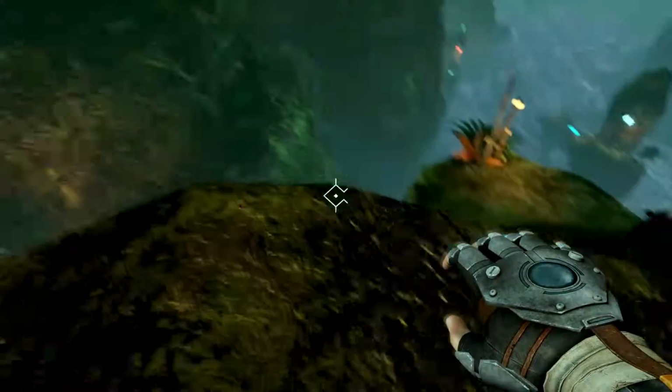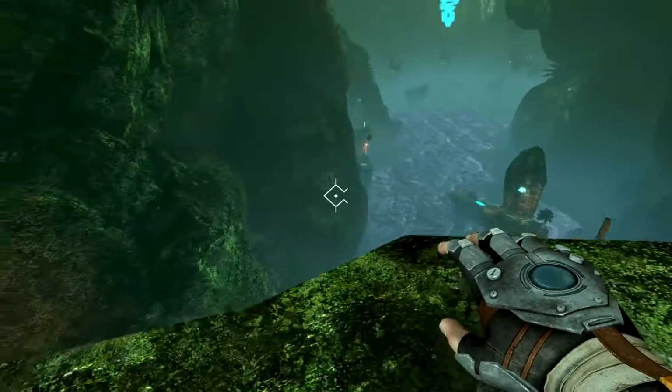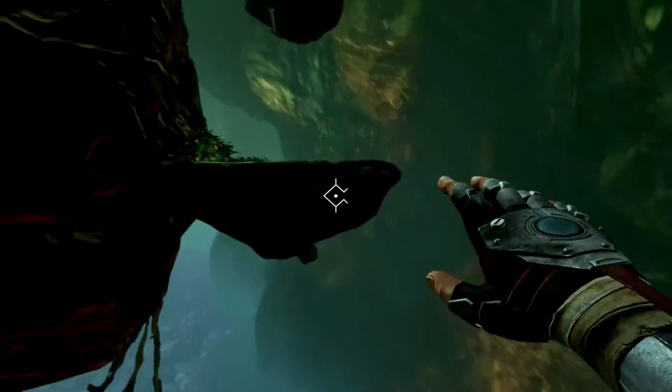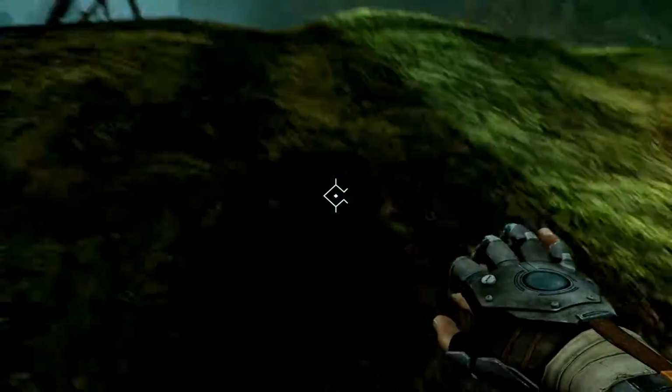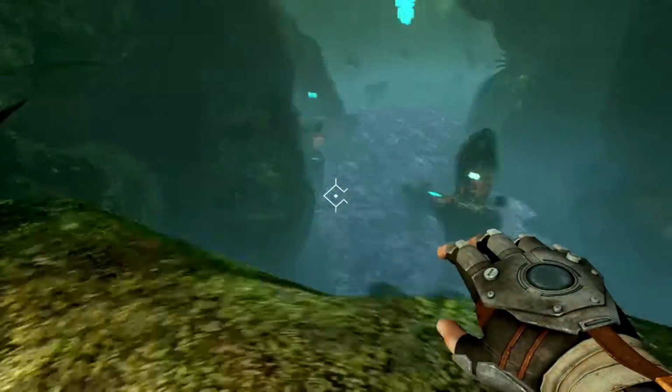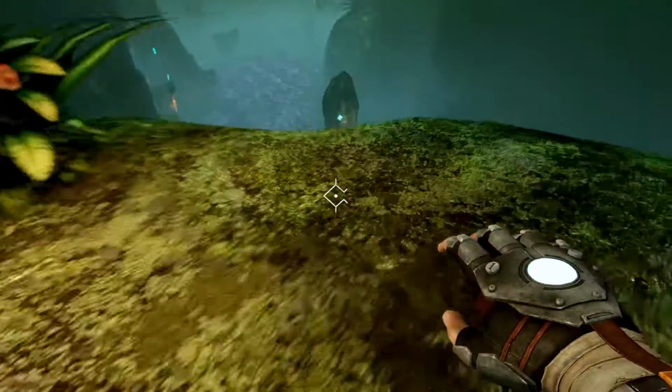Now, I wonder if there's anything over to the right there. Over here? It doesn't look like it. We can make this jump. Oh, do you think we can go up onto the middle there? Are we sinking? How are these rocks floating?